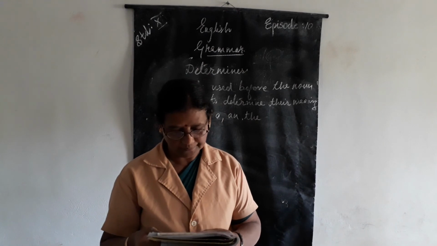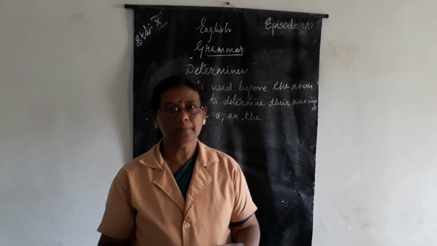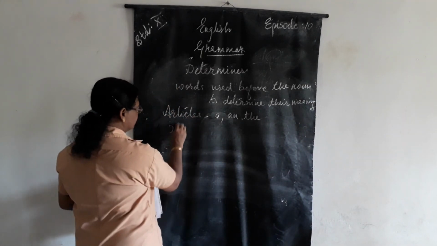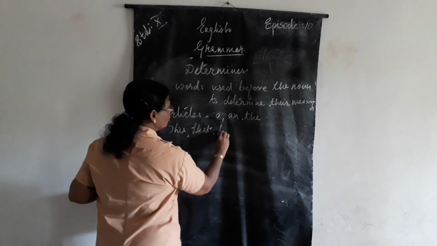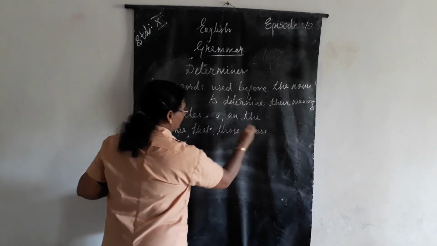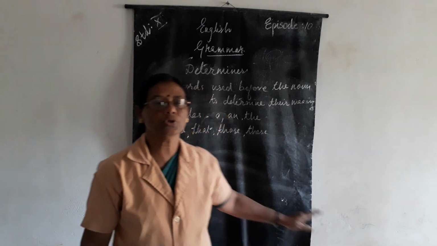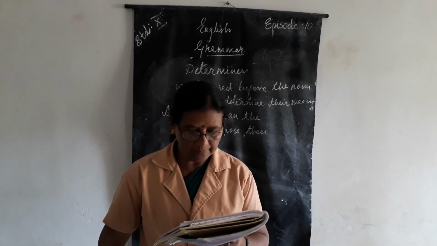Clear to you? Then demonstrative adjectives. What are demonstrative adjectives? That is this, that, those, these. When we show something, we use all these demonstrative determiners. Understood? Then comes the possessive.